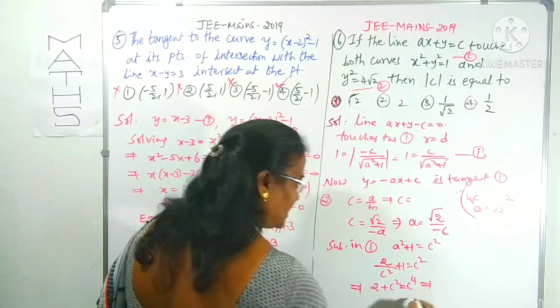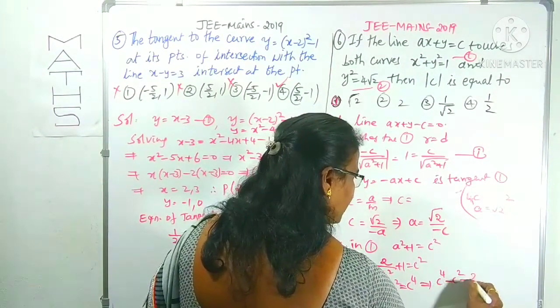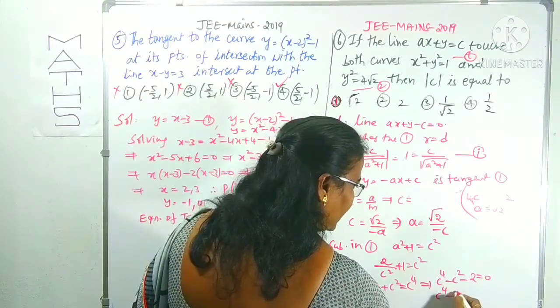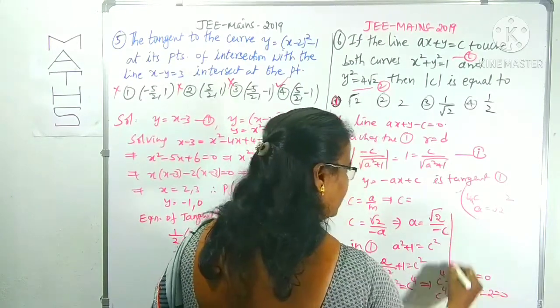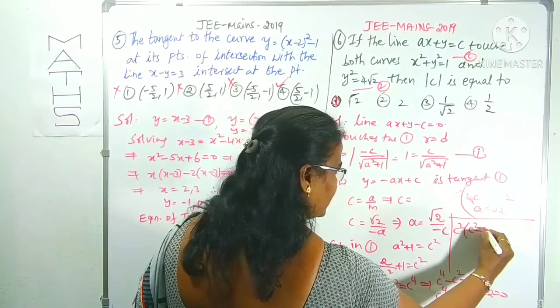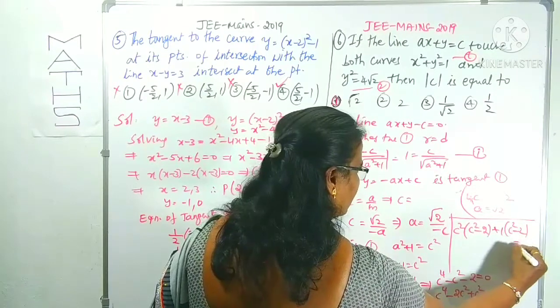Rewriting, c power 4 minus c square minus 2 is equal to 0. Factorizing, c power 4 minus 2c square plus c square minus 2 is equal to 0. c square is common here: c square minus 2 times c square plus 1 is equal to 0, so c square minus 2 is equal to 0.